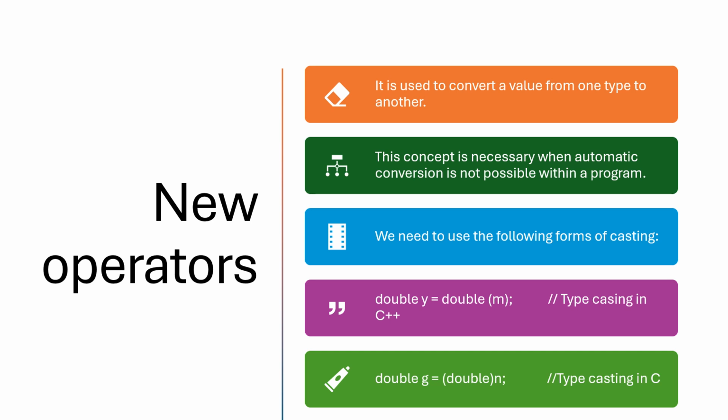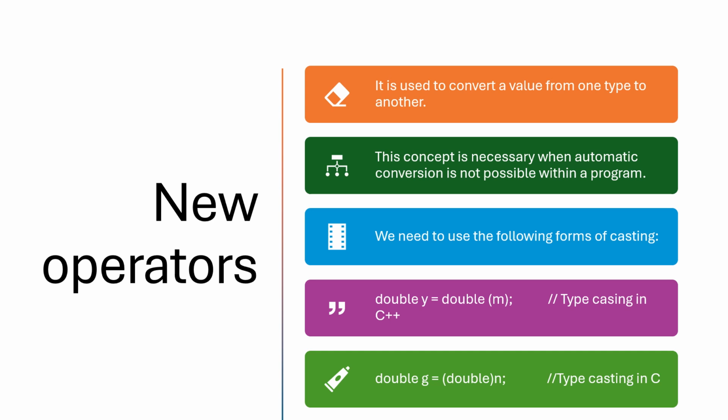Typecasting in C++ is inbuilt, automatically converting from one data type to another according to the programmer's situation. Suppose it cannot be converted automatically, we can use these operators for casting. So how do we do typecasting? Normal typecasting: double y is equal to double m, just changing that variable y to m.